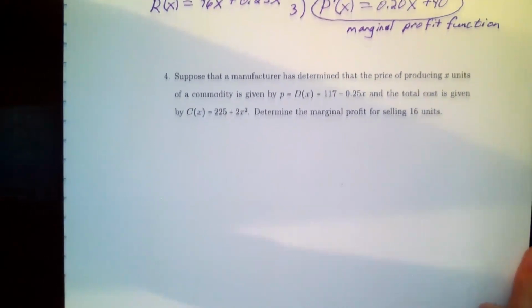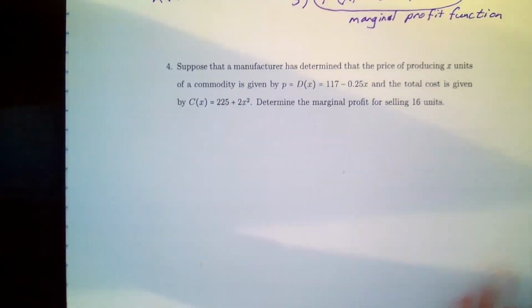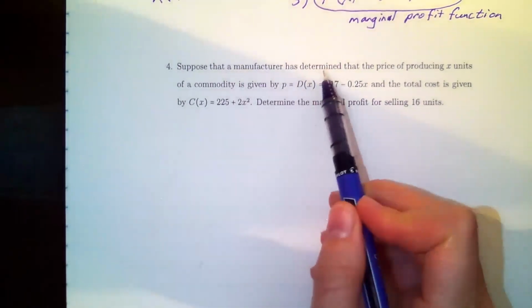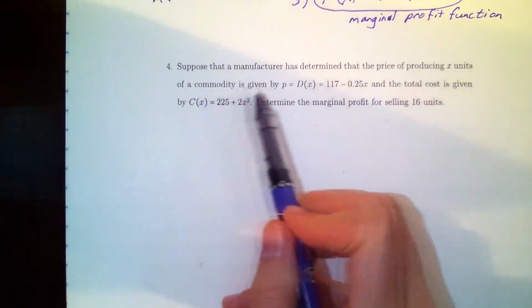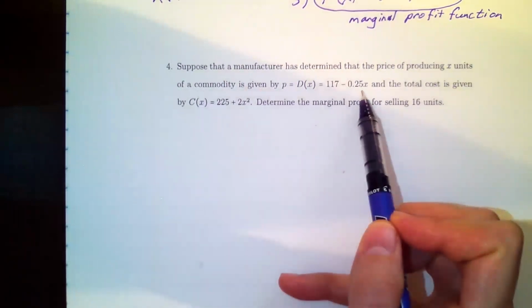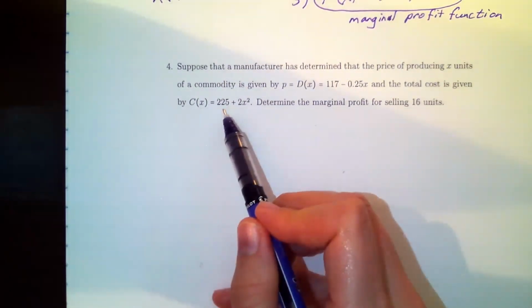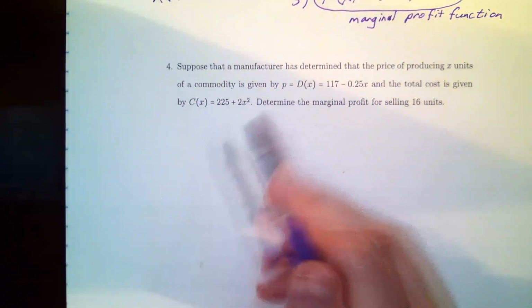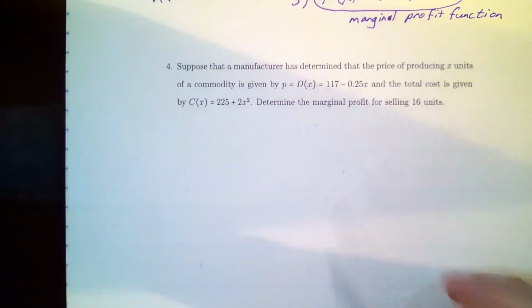Let's start number 4 here. It's pretty similar, actually. It says, suppose that a manufacturer has determined that the price of producing x units of a commodity is given by P. So I have price again. And it says the total cost is given by C. And so this is our cost, our manufacturing cost again. It says determine the marginal profit for selling 16 units.